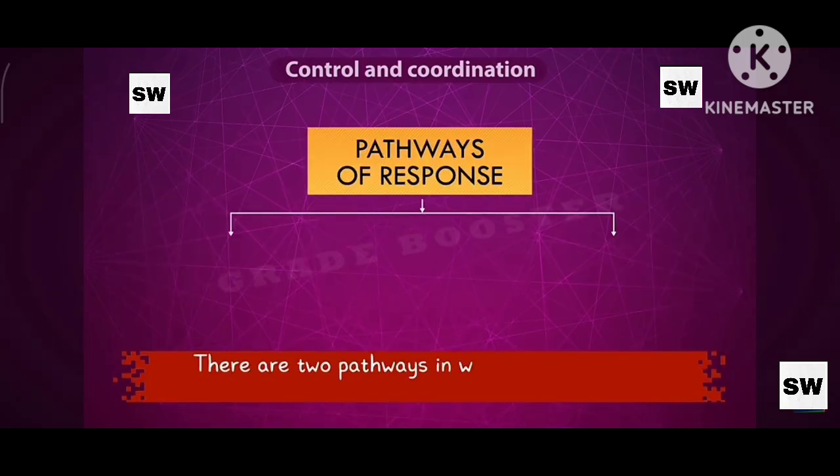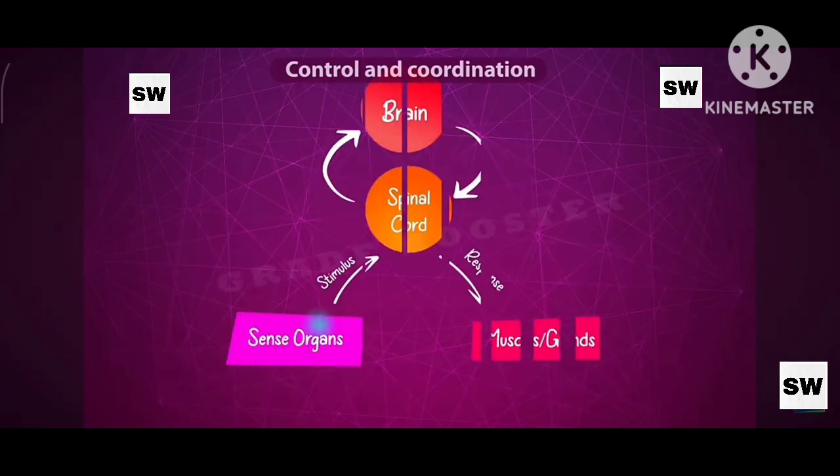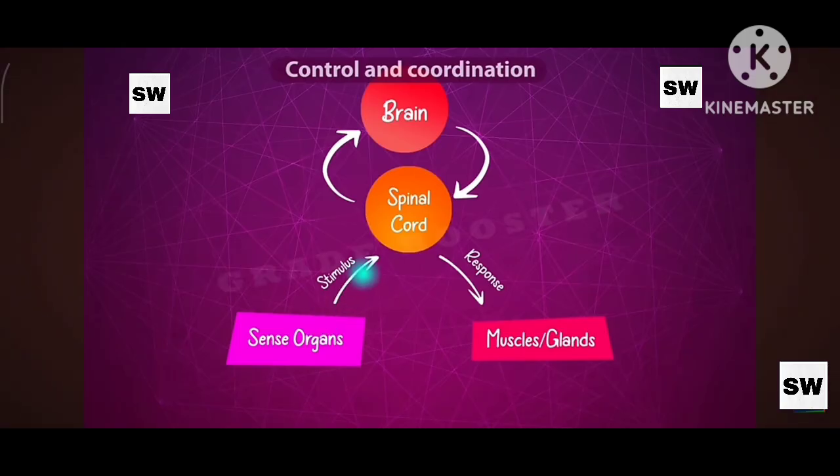And here, there are two pathways in which responses are produced to stimuli in our body. In one pathway, information about the stimulus passes to the spinal cord and then from the spinal cord to the brain. Now the response is generated in the brain. That means the processing of information about the stimulus takes place in the brain. The brain processes the information and produces some response. It gives some orders which are passed down to the spinal cord, and again from the spinal cord they finally reach the muscles.